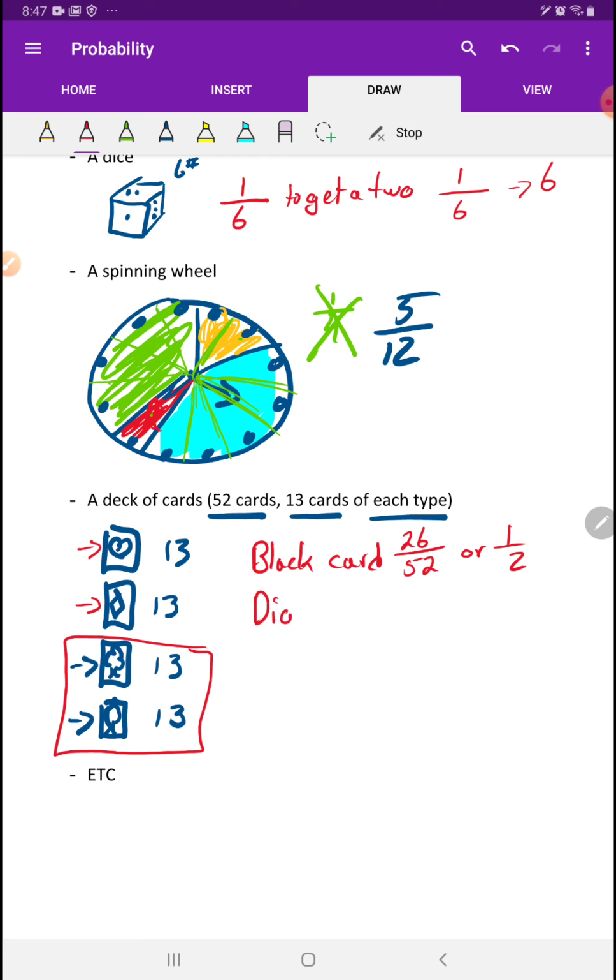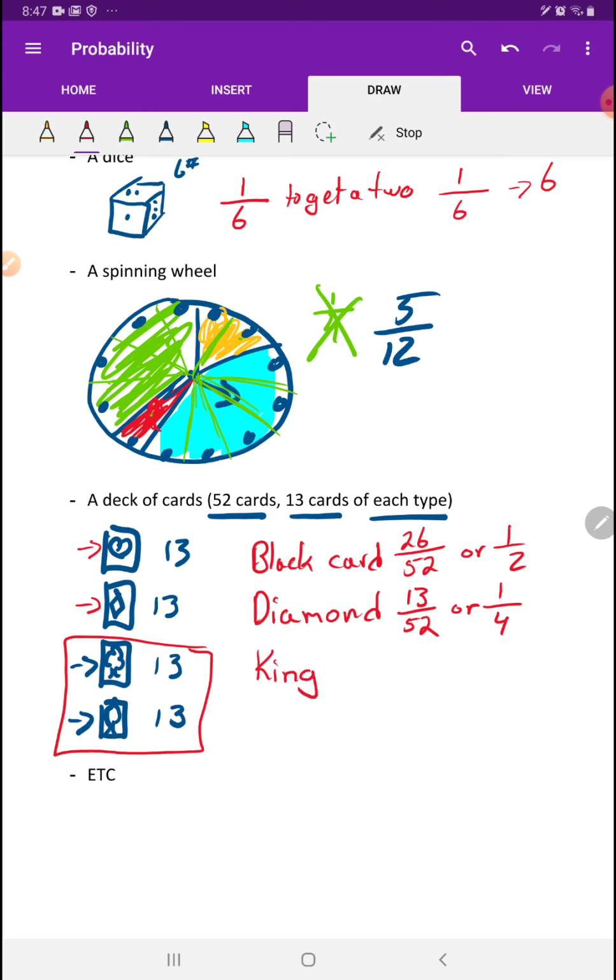To get a diamond card, of course, is just 13 out of 52, because there's only 13 diamond cards, which is the same as 1/4. Okay? Now, what if I said I wanted to get a king card?